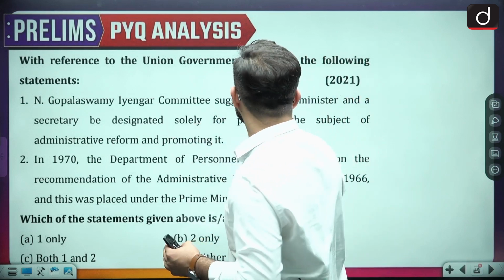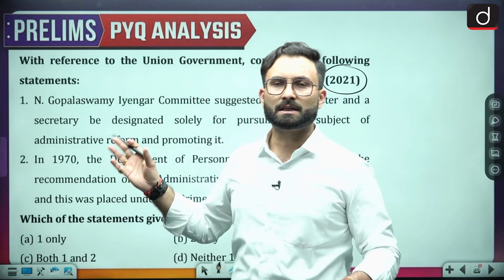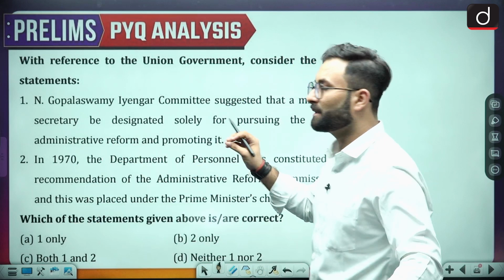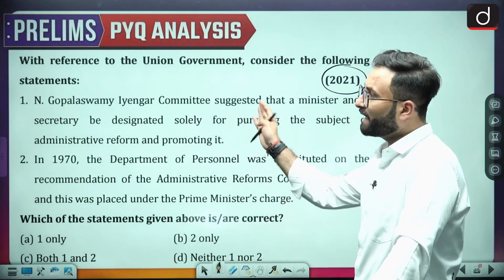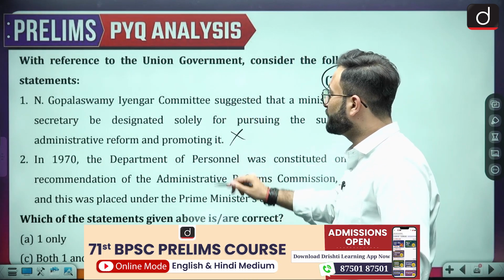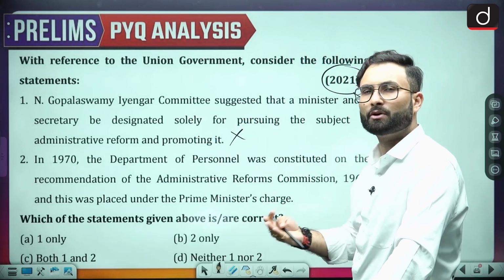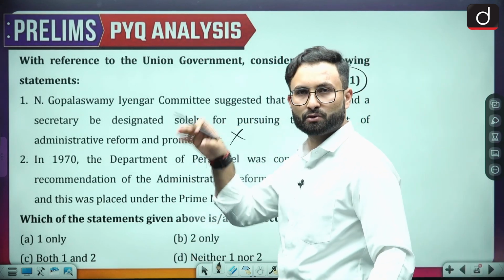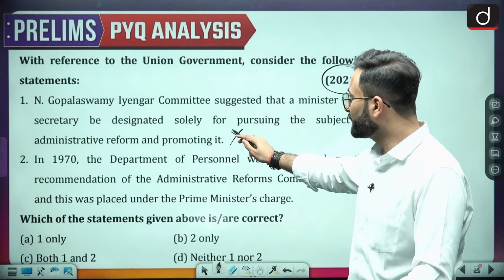Now, that question was asked in 2021. Mostly you will see that something is not part of the Constitution, but there will be some kind of reason in current affairs, etc., for which the question has been asked. Considering that, I have taken this question. So this statement is wrong, because when we talk about this particular committee, they did not mention such a role, that solely for pursuing the subject of administrative reforms there should be a department and a secretary. So this statement is wrong.